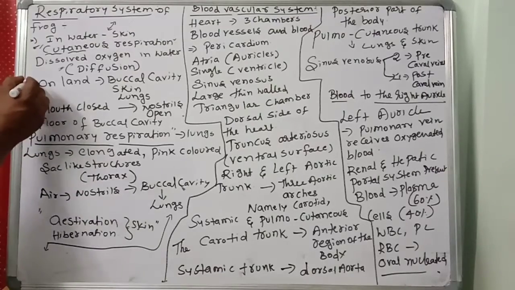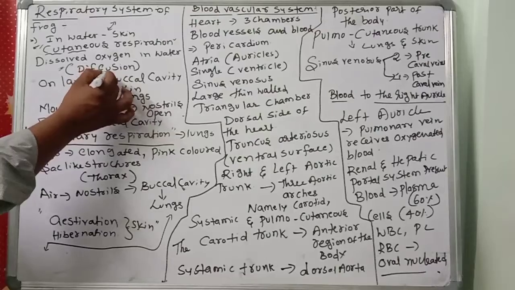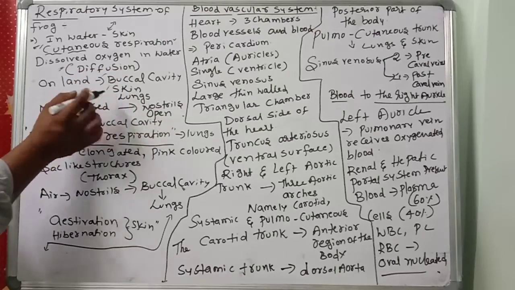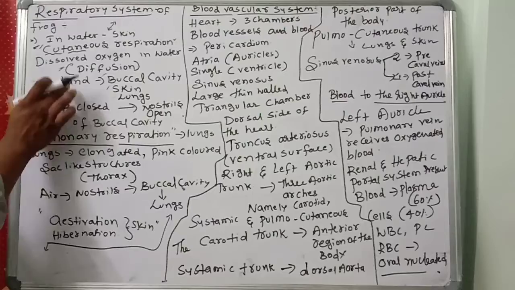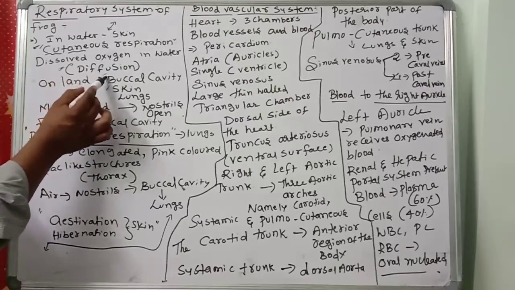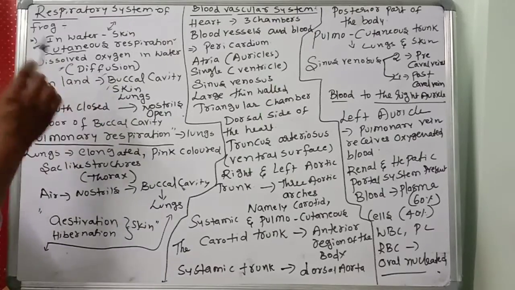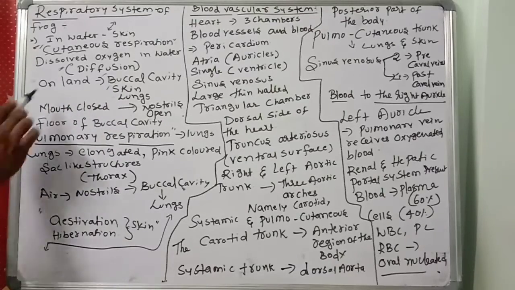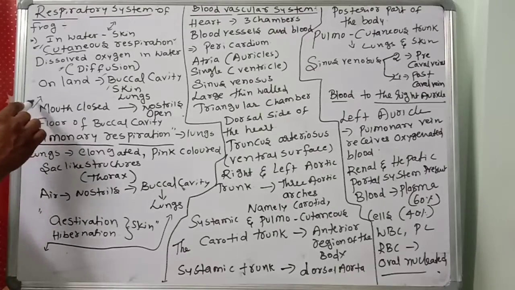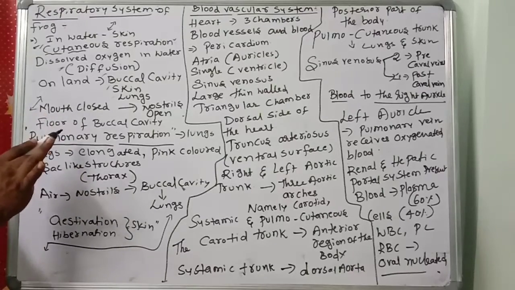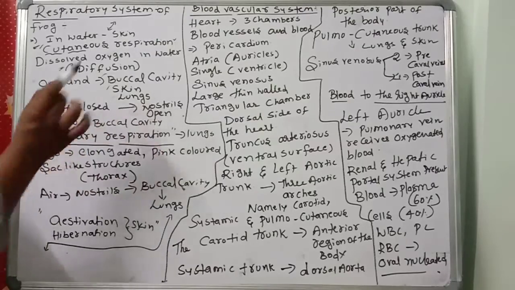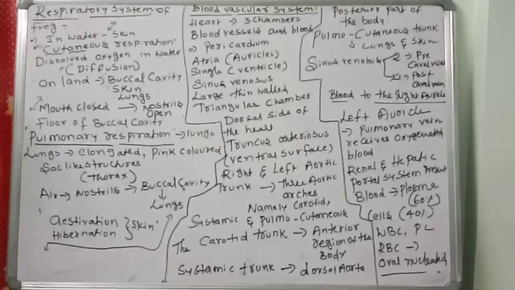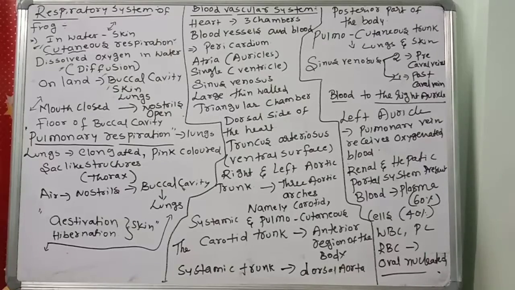Next, on the land, the frog has buccal cavity, skin, and lungs. On the land, the frog will respire through the buccal cavity, through the skin, and through the lungs. Next point: the gills are useful in the water, in the tadpole larval stage. Remember that point: the mouth is always closed when the nostrils are open.